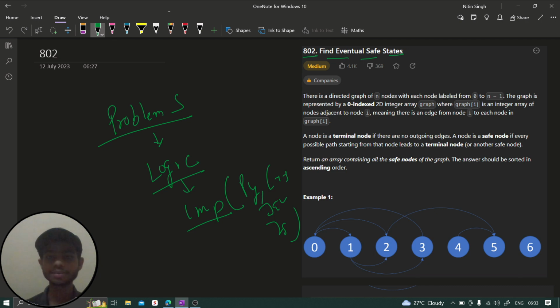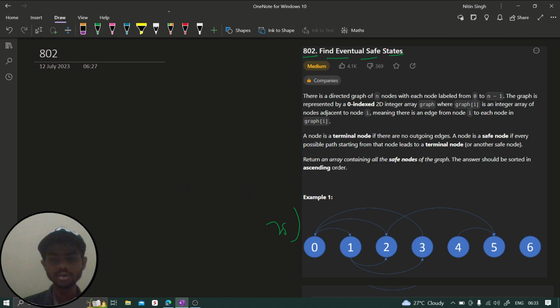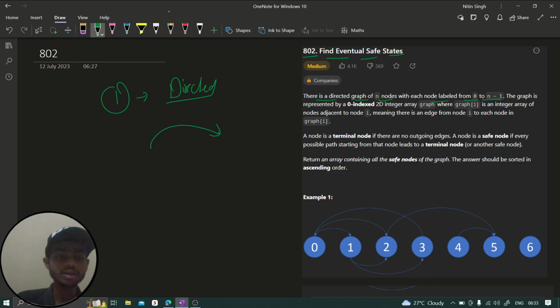Fine guys, now let's see what this problem says. So let me move all these things and let's understand the problem statement first of all. The problem says there is a directed graph of n nodes with each node labeled from 0 to n minus 1. So first thing we need to notice is it is a directed graph. It is not undirected, it is a directed graph. If an edge exists, then you can move from A to B. It's not like you can also move from B to A. Second thing is the nodes are labeled starting from 0 till n minus 1.